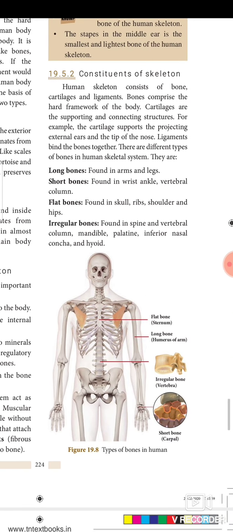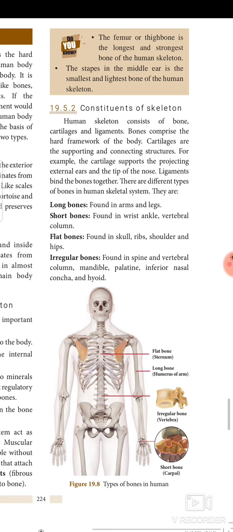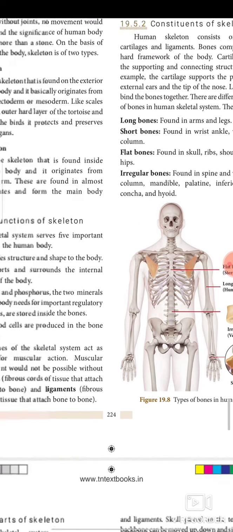Next, we need to see about constituents of skeleton. Human skeleton consists of bones, cartilages, and ligaments. Bones comprise the hard framework of the body. Cartilages are the supporting and connecting structure. Ligaments bind the bones together. There are different types of bones in the human skeleton system: long bone, short bone, flat bone, and irregular bone, and their positions are given in detail in your text. You can go through it.